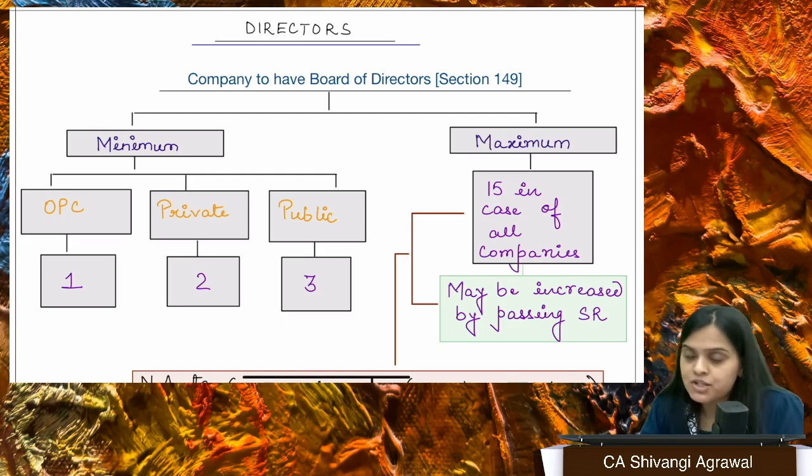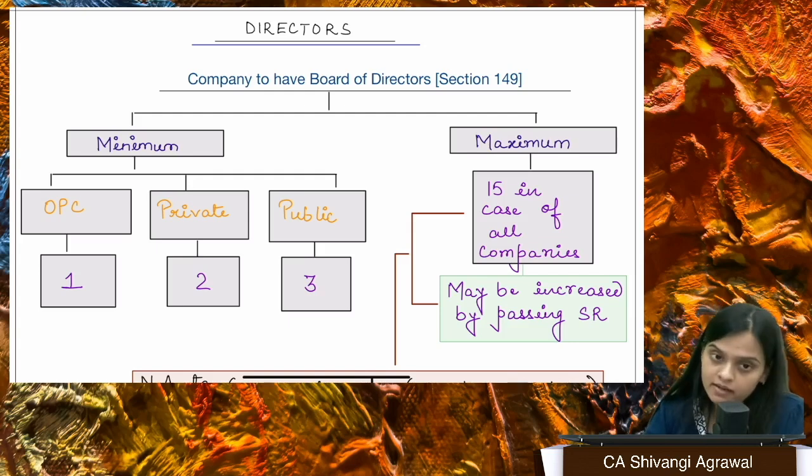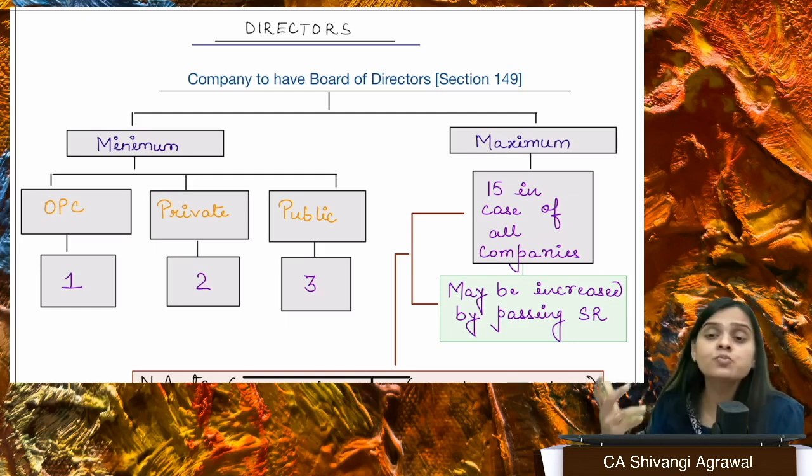If there is a manager in the company, he's not a director. That you have to very well keep in mind. When we are saying the officer of the company, officer includes a director. So whenever we say officer in default, we are also charging the director of the company, whoever is responsible for the same, right?